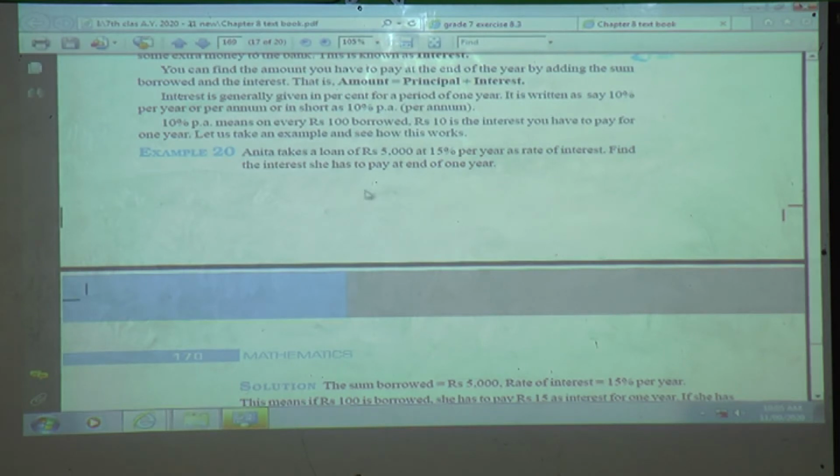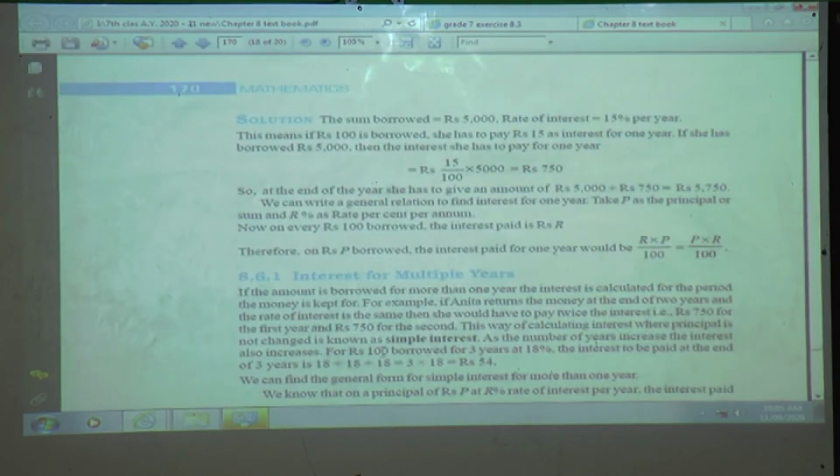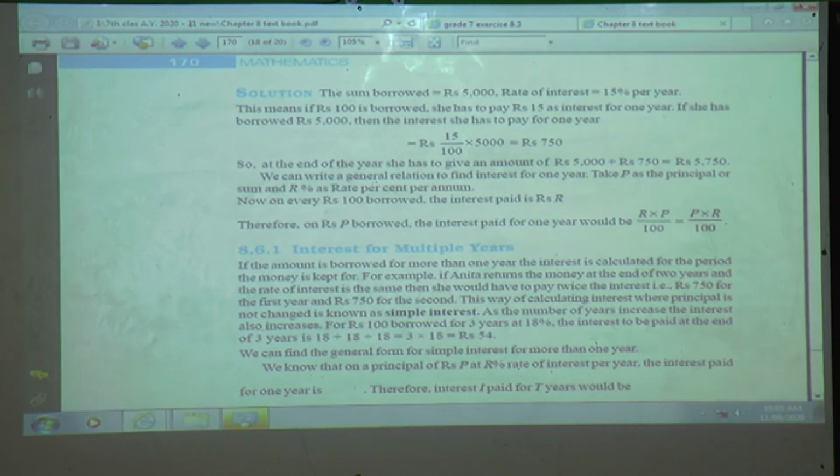So she has taken a loan of 5,000 from the bank at the rate of 15% per year, per annum, that is PA, or we can say per year. So at this rate of interest, find the interest she has to pay at the end of 1 year. So we will see the steps of how we can write the situation step by step.